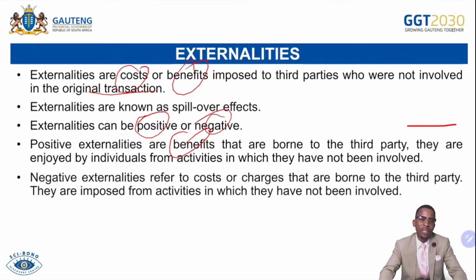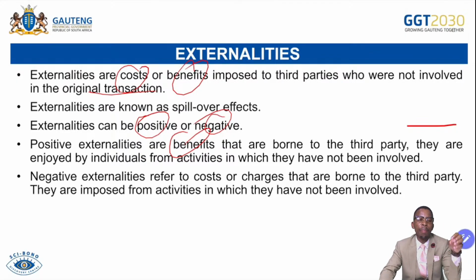If we talk about a positive externality, maybe a firm comes and invests in the area, and it needs some matriculants for internships, and those people get those internships. After that, they get income, and as they get income, their families will be better off. Their families are beneficiaries because their kids are employed by the company. So families become third parties because they were not involved in any transaction, but they are benefiting because they will then be able to afford to buy more goods and services.